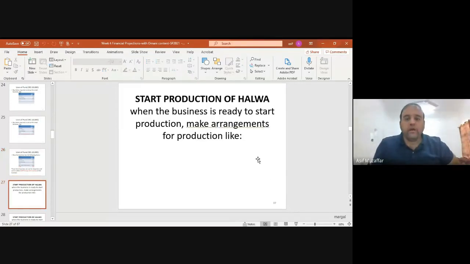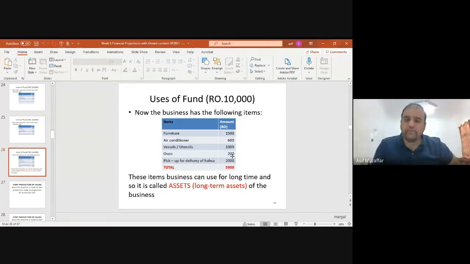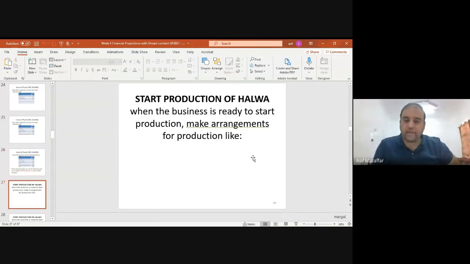Now they have bought these things. These are the assets. Now they can start making halwa. They can start production. Now they have the utensils with them, they have the oven with them, they have the car to deliver the halwa as well. And now they can start production.